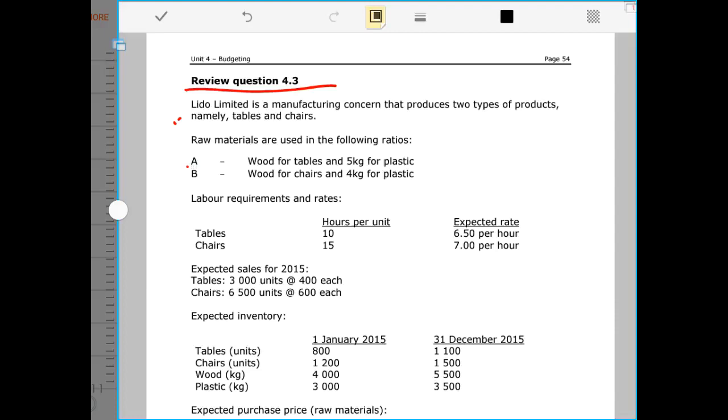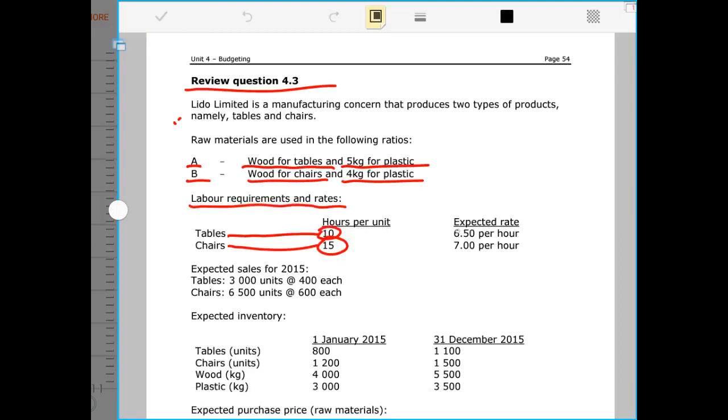We have material A, wood for tables, 5 kg, and plastic for tables, and material B, wood for chairs, and 4 kg for plastic. Then we are given labor requirements and rates. It takes 10 hours of labor to complete 1 unit of a table, and it takes 15 hours of labor to complete 1 chair,